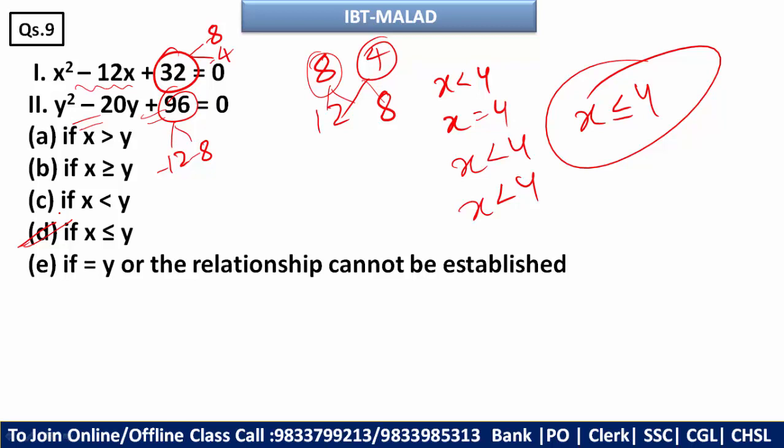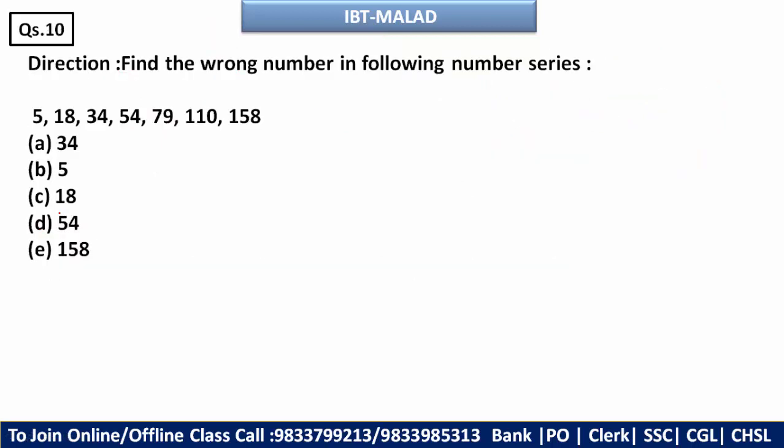Let's move ahead. Now we'll see the wrong number question. Okay, wrong number series. This will also be a 5 mark question in your exam. So how basically you have to solve this type of question? You need to find out the difference. Okay, so difference find out करो और देखो क्या आ रहा है. तो difference यहाँ पे हम करेंगे. So here you will get 13. Here you will get what?